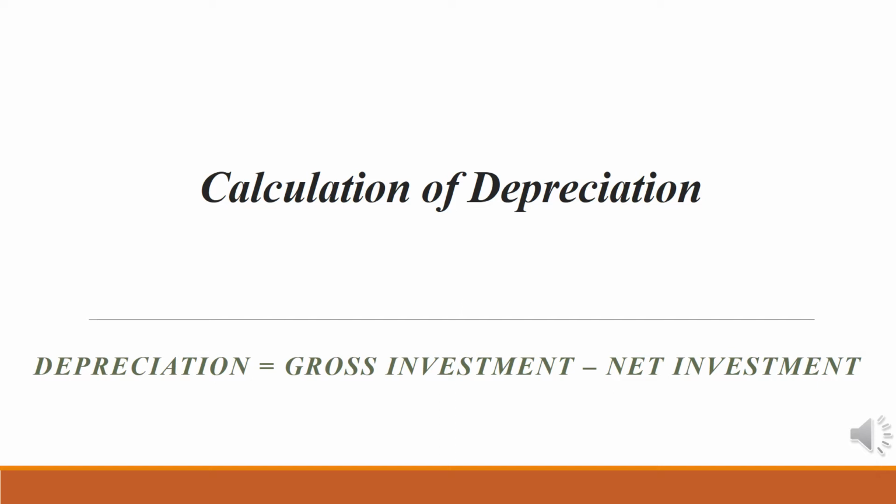Calculation of depreciation. Depreciation is equal to gross investment minus net investment. It means that when net investment is subtracted from gross investment, depreciation is obtained. So, in gross investment, depreciation is included, but at the time of net investment, depreciation is not included.